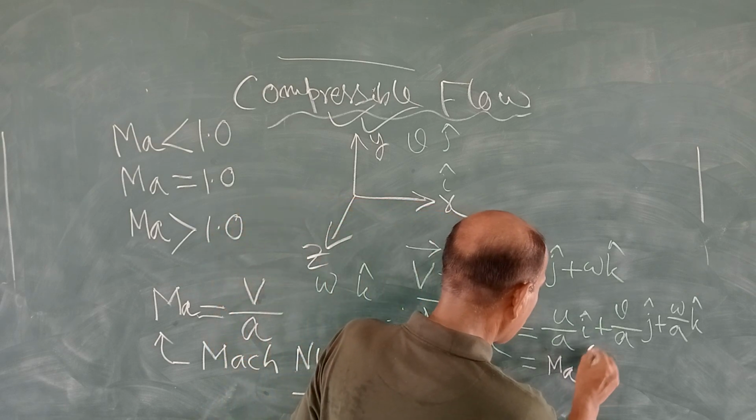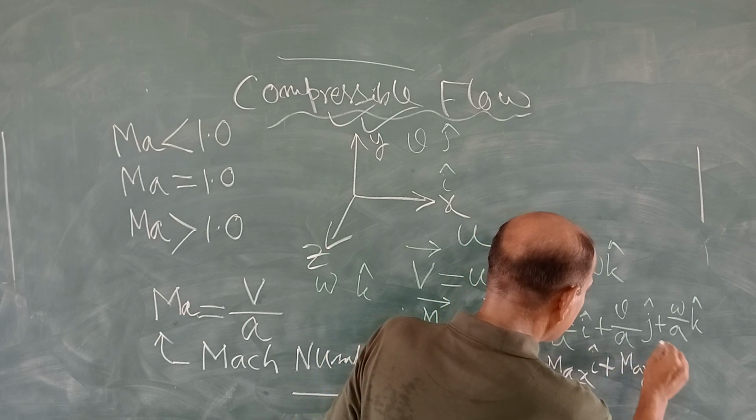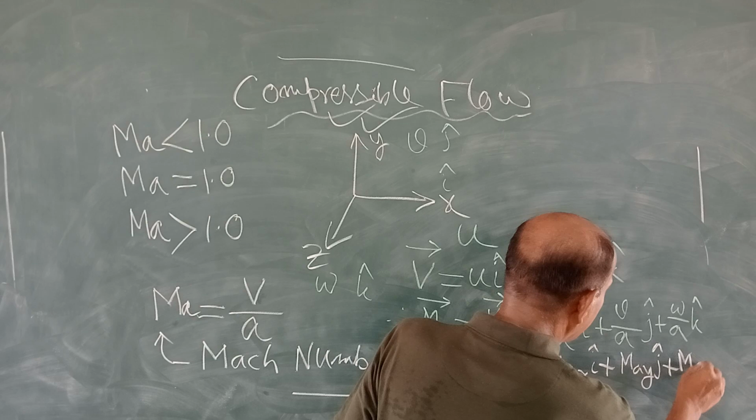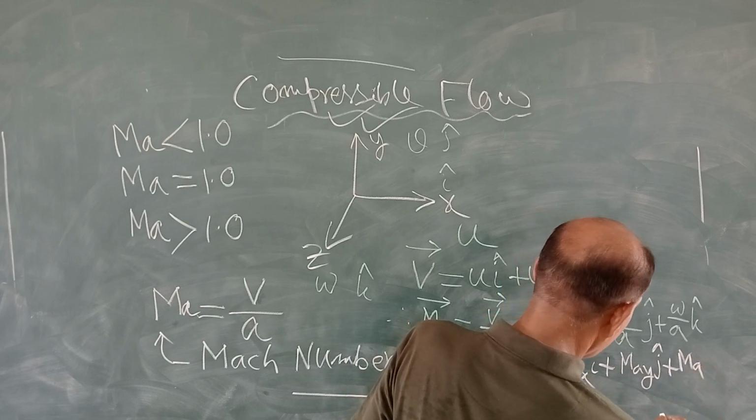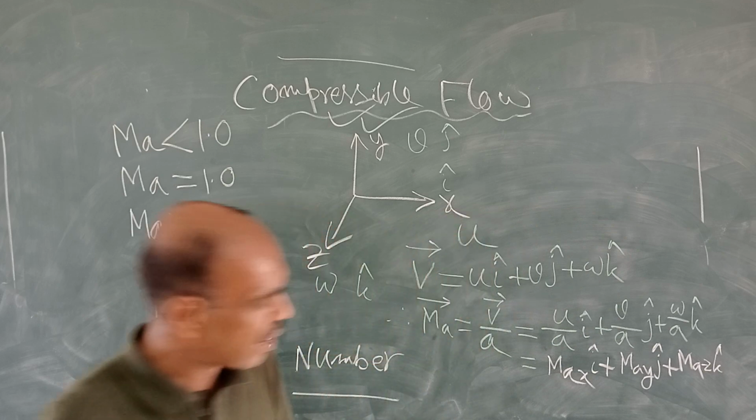M-A-x i cap plus M-A-y j cap plus M-A-z k cap.